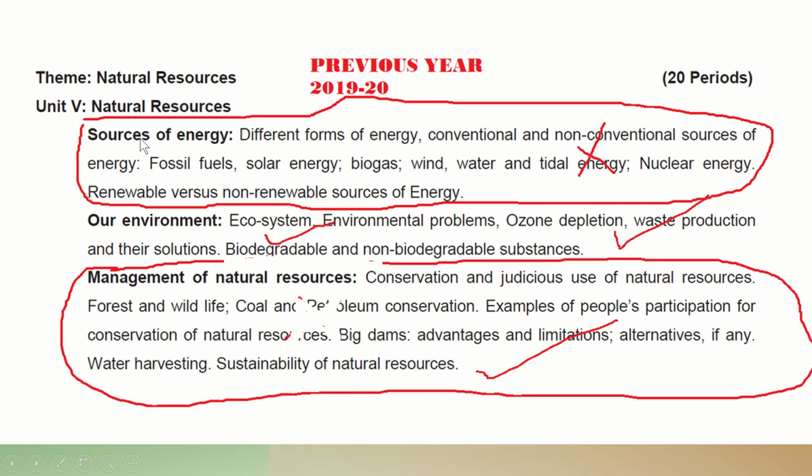Now, in the previous year, for Unit 5, I have already stated natural resources. Natural resources, sources of energy is completely removed from this portion. So, I have cut marks, but the portion will be taught in the classroom, but the question will not be entertained. Our environment, management of natural resources: these two chapters are as usual, and the questions will come. And for this, the 5 marks questions will come from these portions only. So I hope that you have seen the units of the previous and this current year, and I have compared those things.